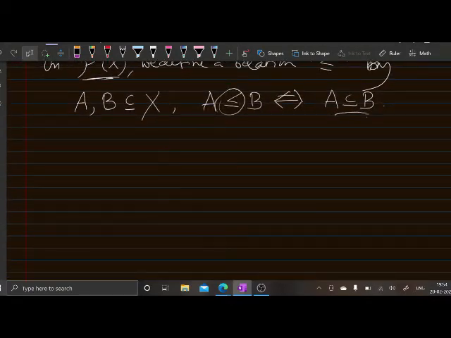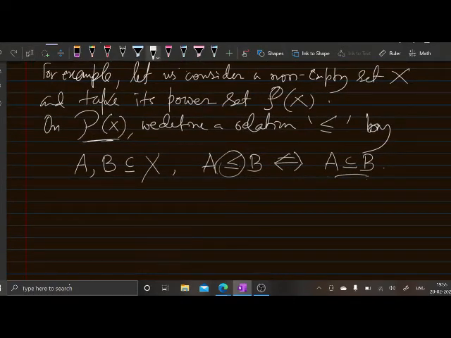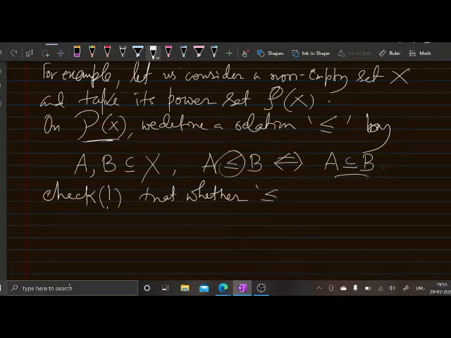So let us check whether less than or equal to is a partial order relation or not.